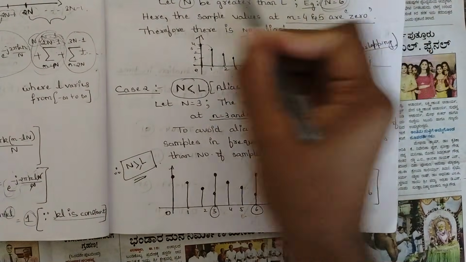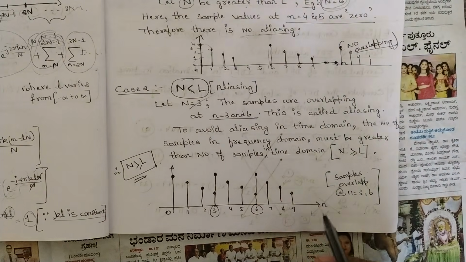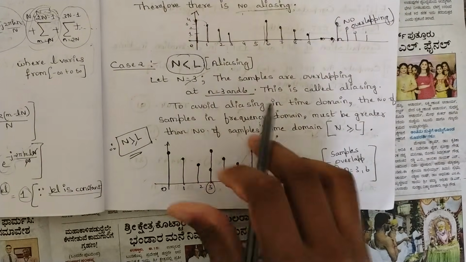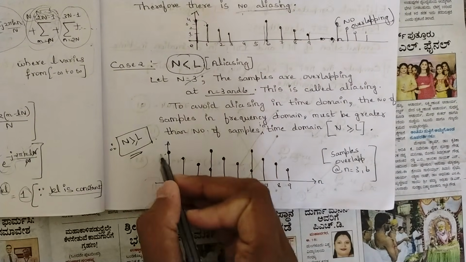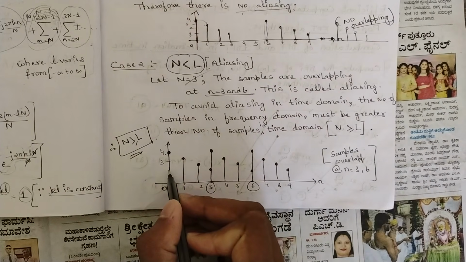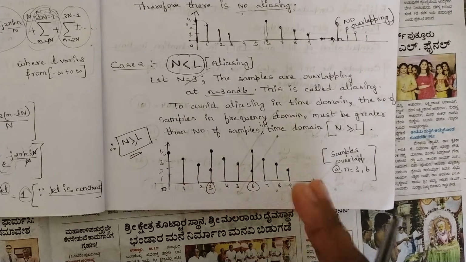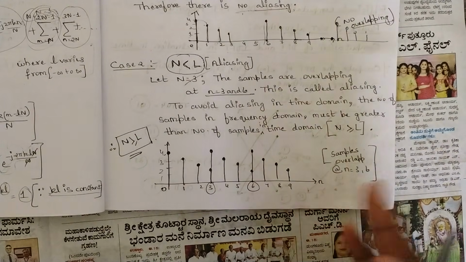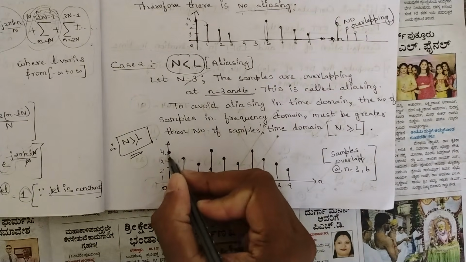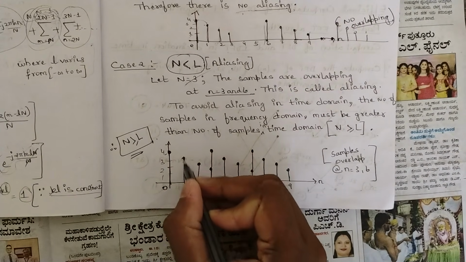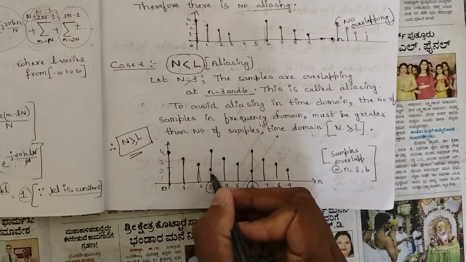For example, here I have considered N as 6, so now let's consider N as 3. Let the values be the same, 4, 3, 2, 1. So here I have marked N as 3. After 3 points you should be marking the points, right? But here the first values are 4, 3, 2, 1.